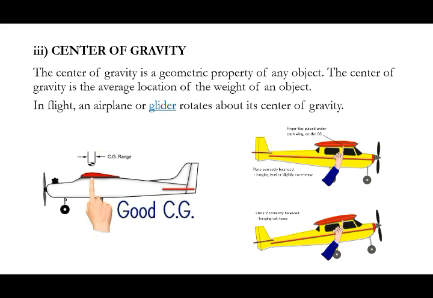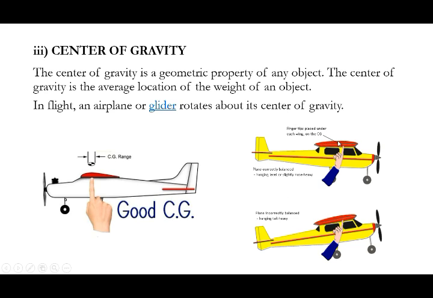In the glider, CG is always at 33 percent of the chord of our wing, measured from the leading edge. So 33 percent of the chord is our CG range. While designing the aircraft, after completing every design and making, you must ensure your CG is exactly placed at this point. Only then will your aircraft fly in a stable condition. That time only we can see a good CG. Nose up and nose down are based on the CG.